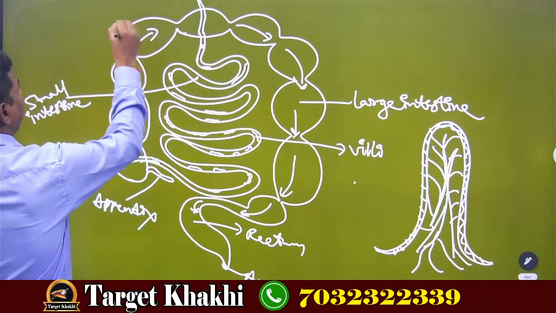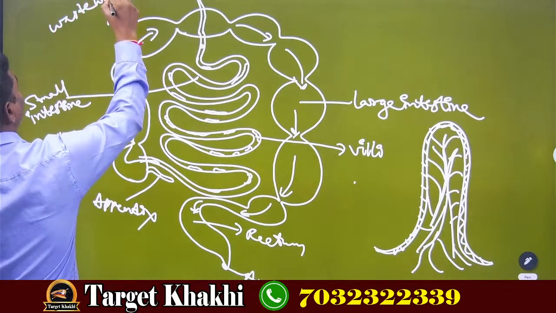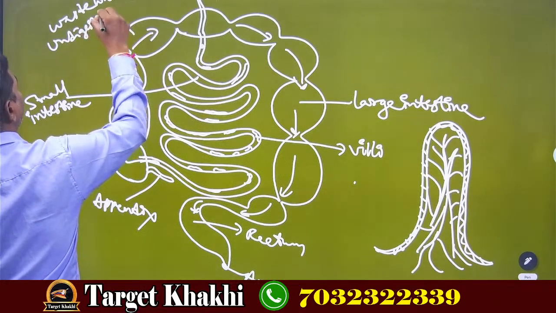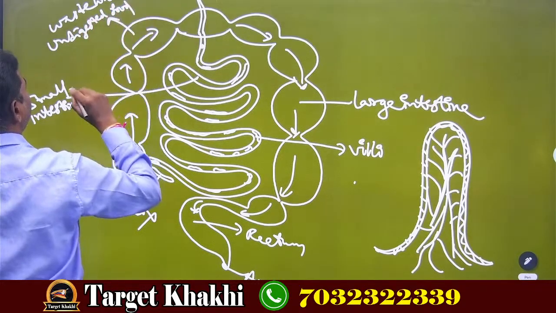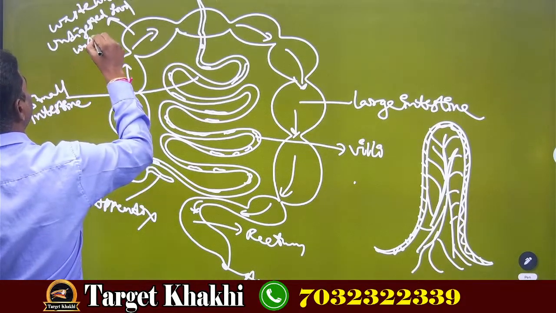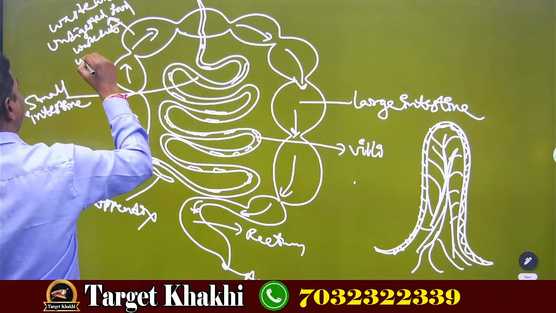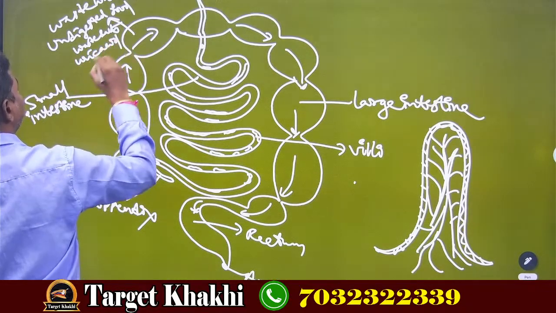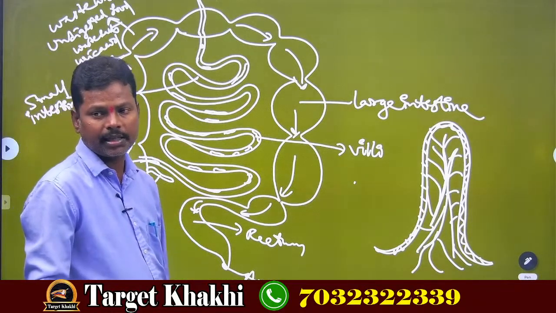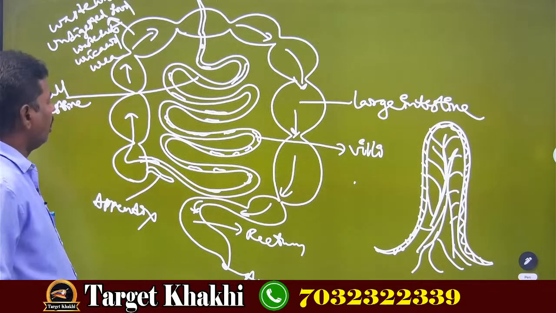So in the large intestine what is present? Waste water, undigested food, next thing is waste salts and a small quantity of uric acid and urea, or nitrogenous waste excreted from the kidneys, which also come along through the small intestine to the large intestine.